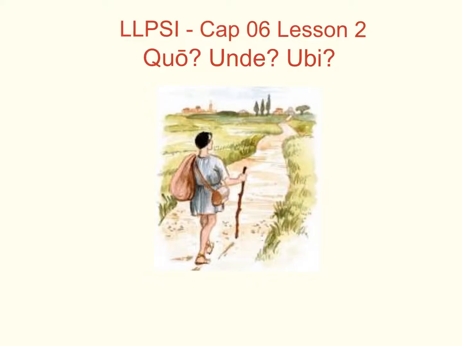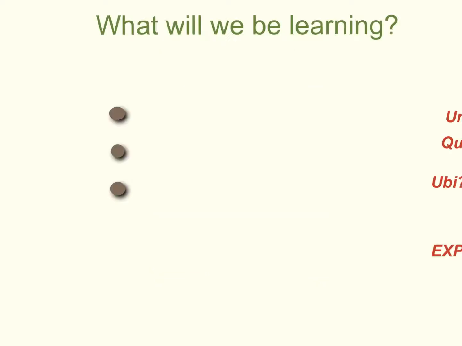Welcome to Lingua Latina per se illustrata, capitulum sextum, lesson 2. This lesson's called Quo, Unde, Ubi. And this is an important one, and it's probably the most challenging idea in this chapter. But I think after this little tutorial, you'll have it nailed down quite nicely. Let's see what we're going to be doing today.